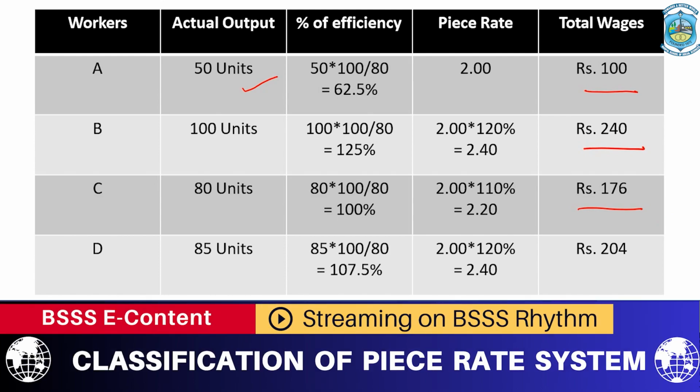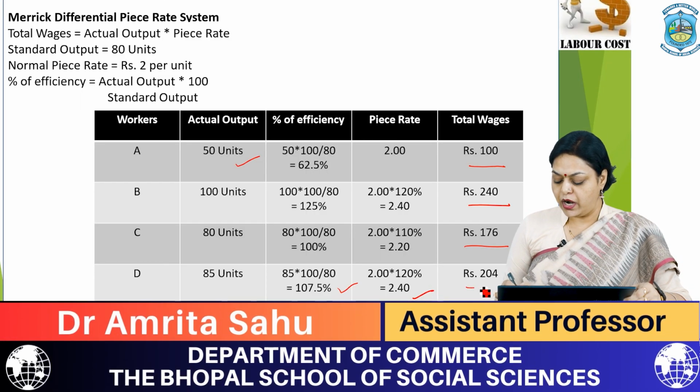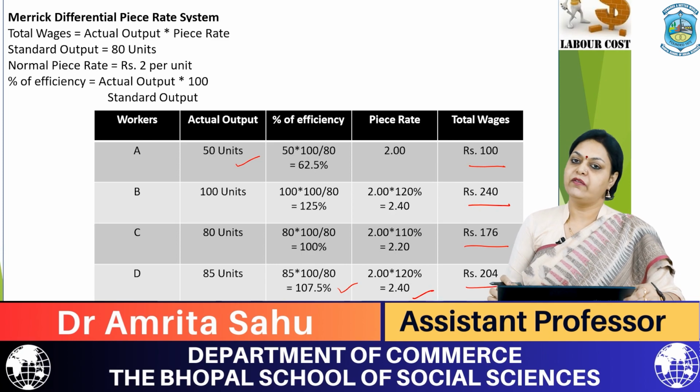Worker D, 85 units: 85 into 100 divided by 80, the standard capacity, is equal to 106.25%, which is also above 100%. So 2 into 120% is equal to 2.40. So 2.40 into 85, he is getting 204 rupees as total wages.